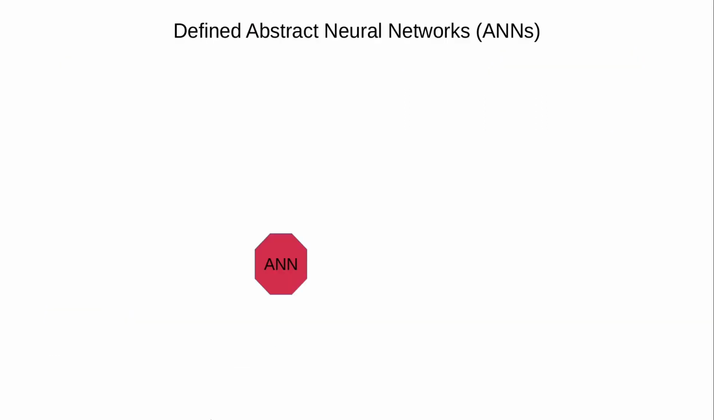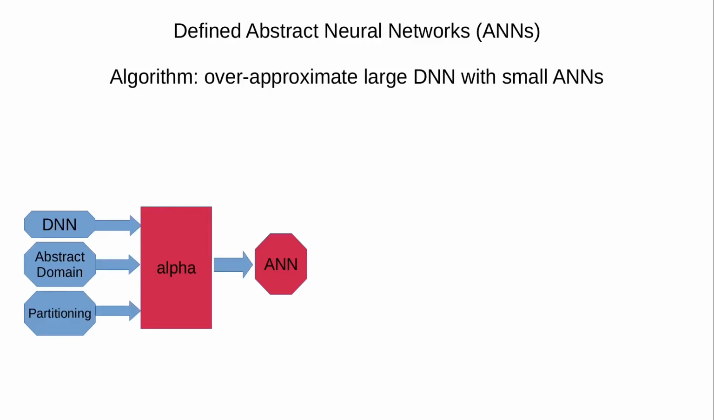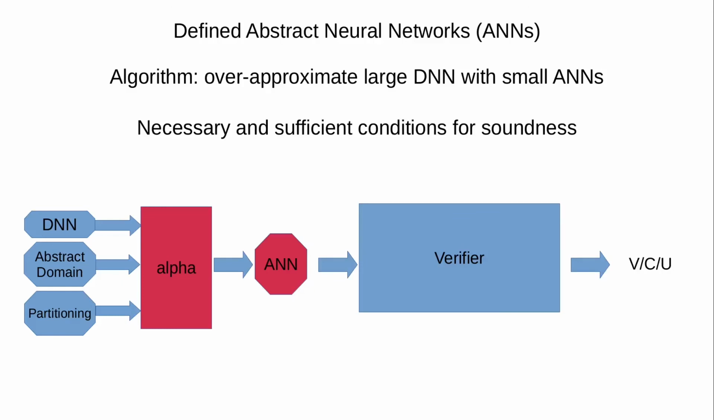In this talk, in our associated paper, we define abstract neural networks, or ANNs. We presented an algorithm for soundly over-approximating a large DNN with a smaller ANN, and we described necessary and sufficient conditions for that algorithm to be sound.